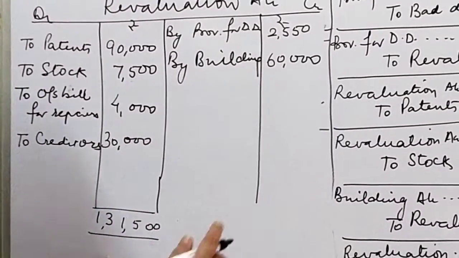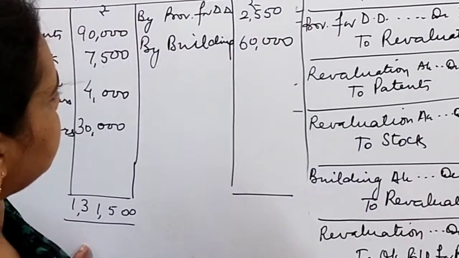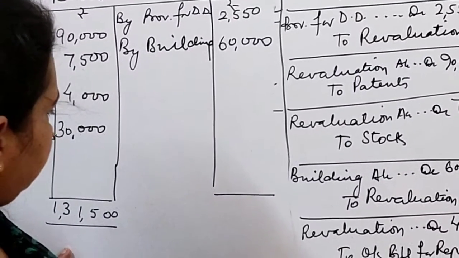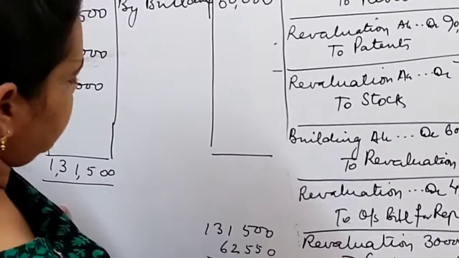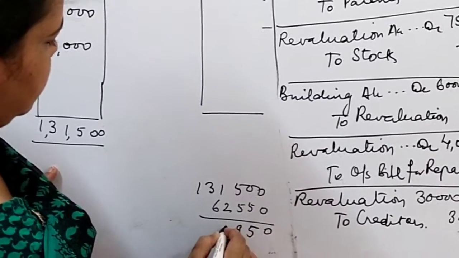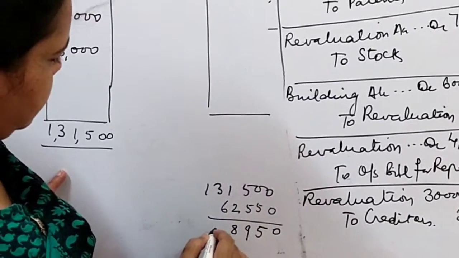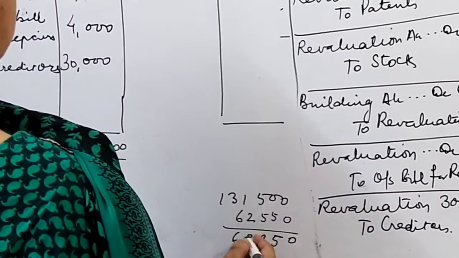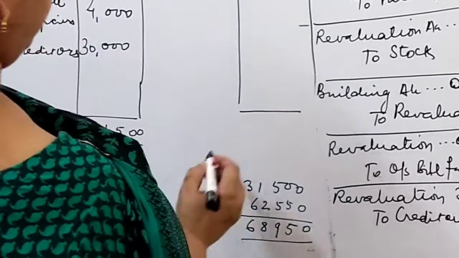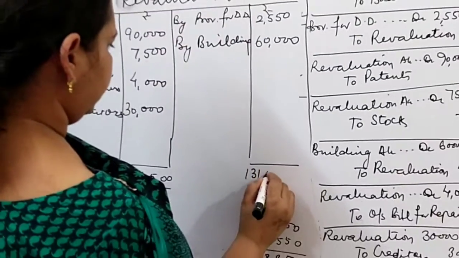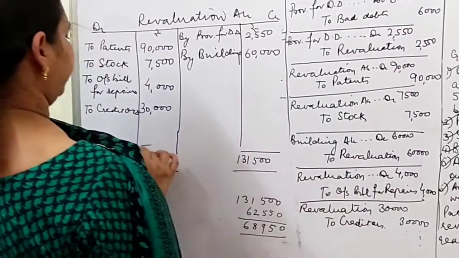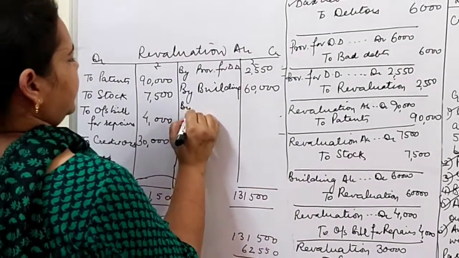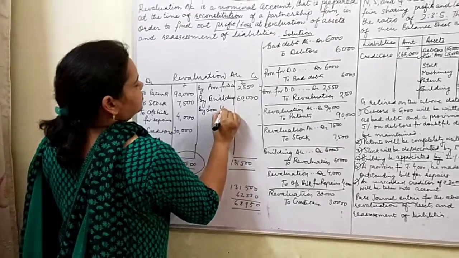We recheck it, and here the total comes out to be 62,500. So we are having loss of rupees. How come loss? Because this side is bigger. Debit side is bigger than our credit side. So loss is